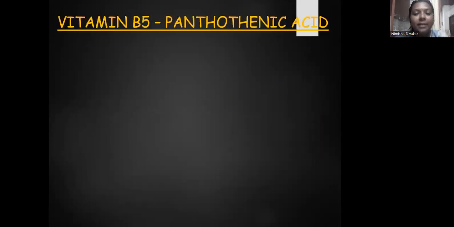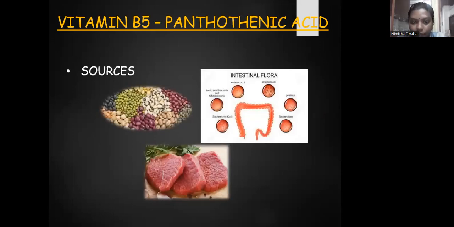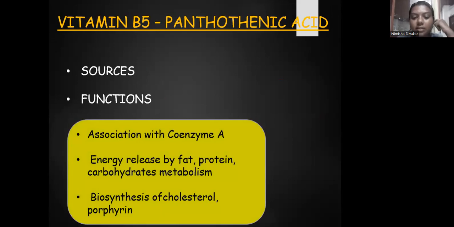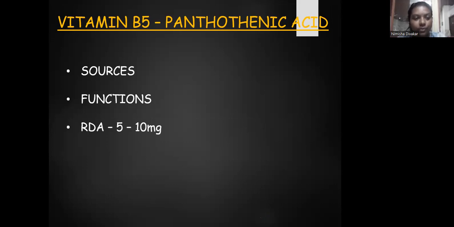Next one is vitamin B5, that is pantothenic acid. The sources are intestinal flora, millets and cereals, and red meat. The functions are it associates with coenzyme A for mitochondrial respiration and energy release by fat, protein, and carbohydrate metabolism. That is, it helps in the metabolism of fat, protein, and carbohydrates. It helps in the biosynthesis of cholesterol and porphyrin. The recommended dietary allowance per day is 5 to 10 milligrams.